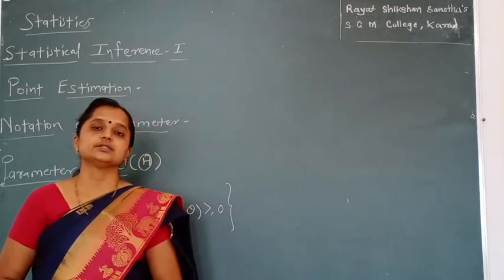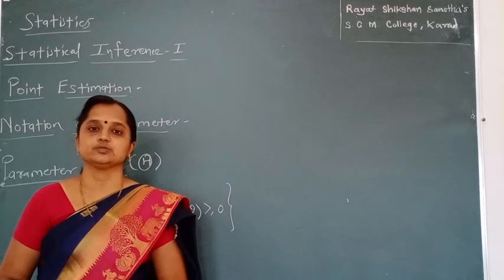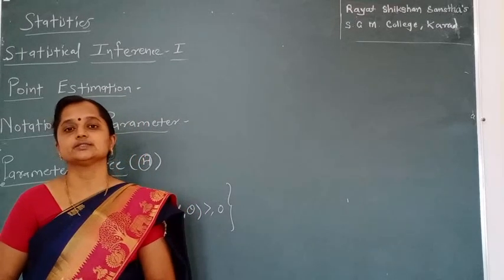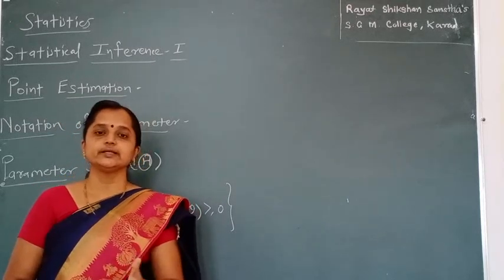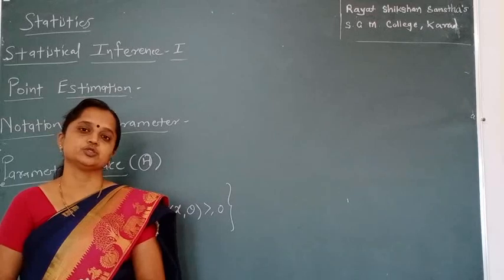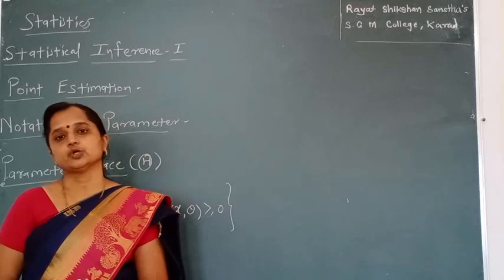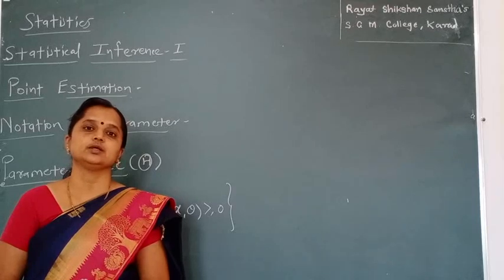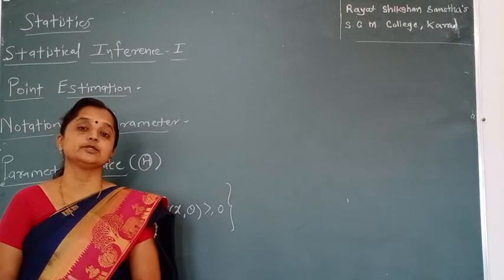Today we will discuss Statistical Inference Part One. In that, the first topic we discuss is point estimation. In the BSc second year course, you have learned some distributions. All of you know some discrete distributions and also some continuous distributions. In discrete distributions, we have seen the discrete uniform, Poisson, Bernoulli, binomial, hypergeometric and geometric distributions. Also in continuous distributions, we have seen the continuous uniform, exponential, chi-square, the very important normal distribution,